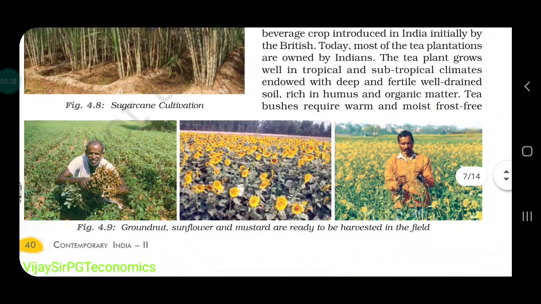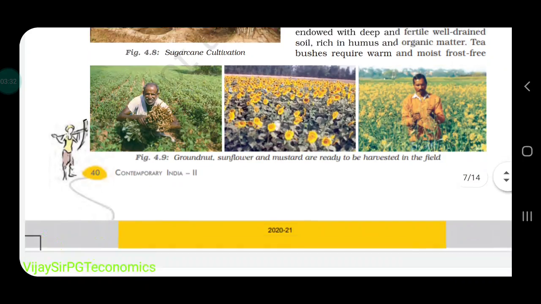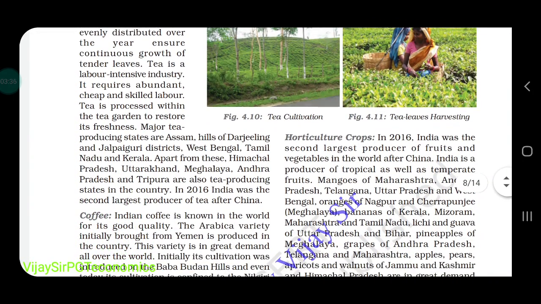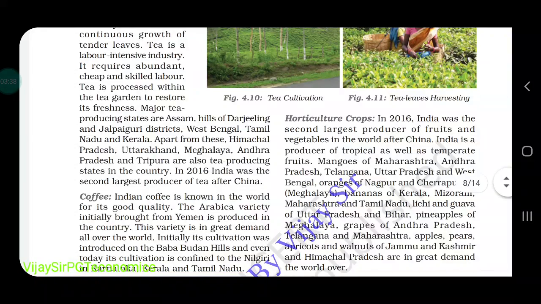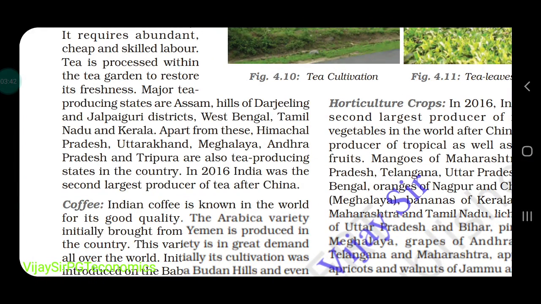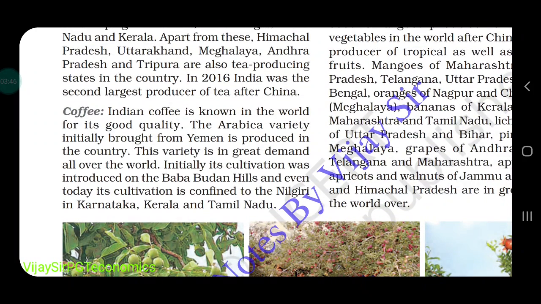Here you can see these pictures of seeds, oil seeds, groundnuts and all this. Some major tea-producing states are Himachal Pradesh, Uttarakhand, Meghalaya, Andhra Pradesh, and Tripura. All these are tea-producing areas. We'll start with coffee in the next video.